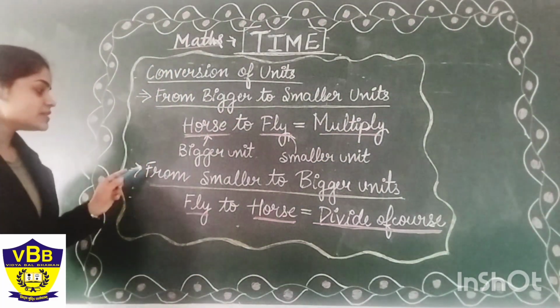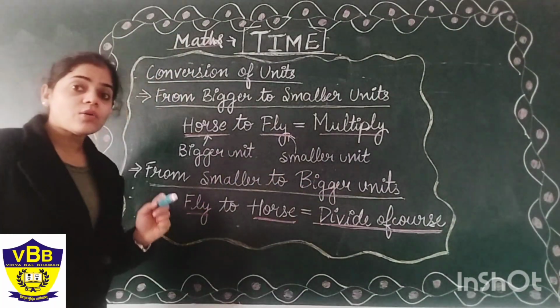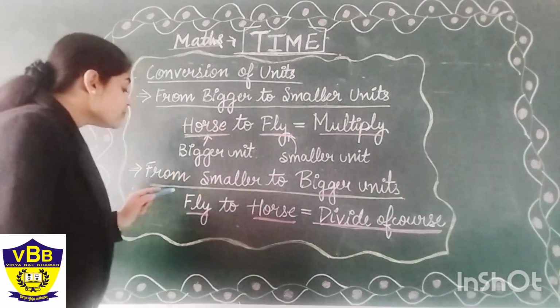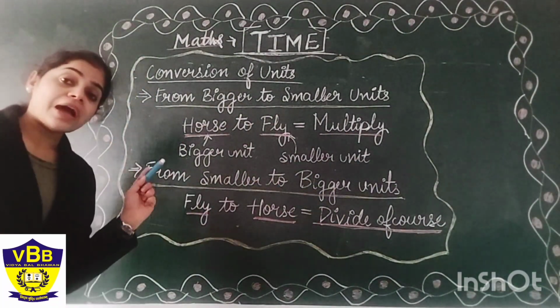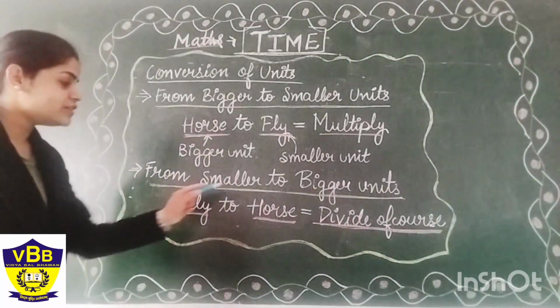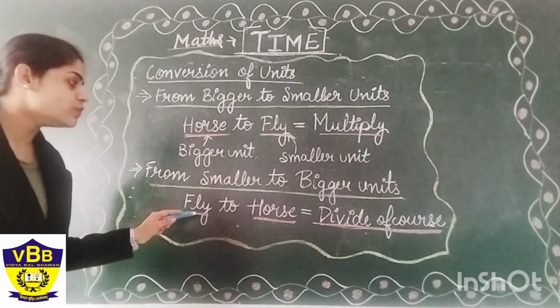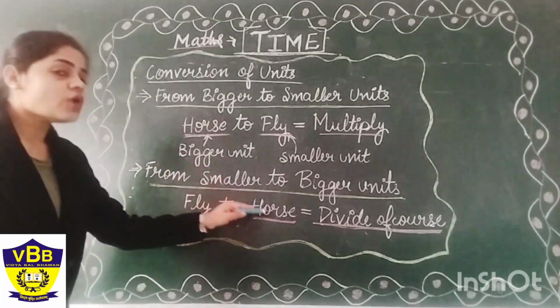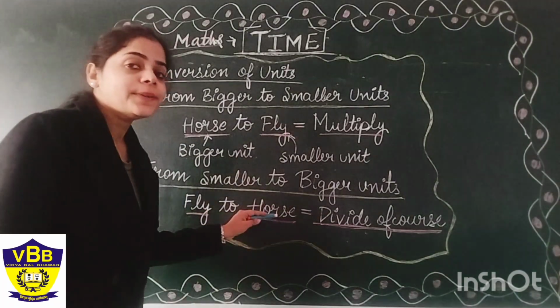Another trick is when we go from a smaller to a bigger unit. Now, what will be our trick? Fly to horse, divide of course. Repeat after me. Fly to horse, divide of course. Fly is the smaller unit, horse is the bigger unit.